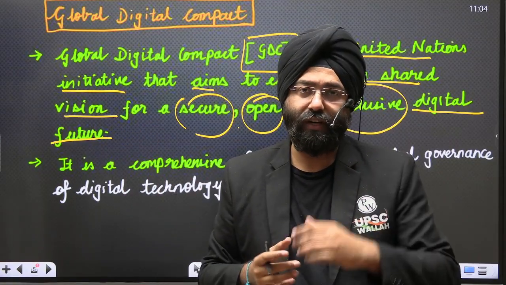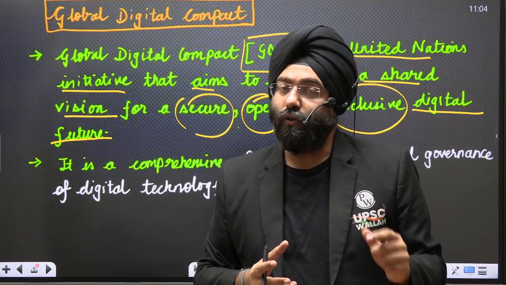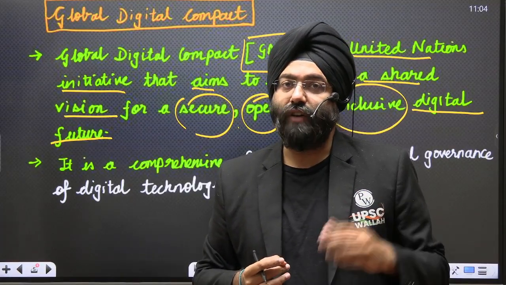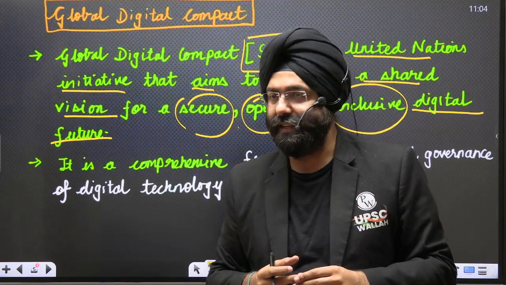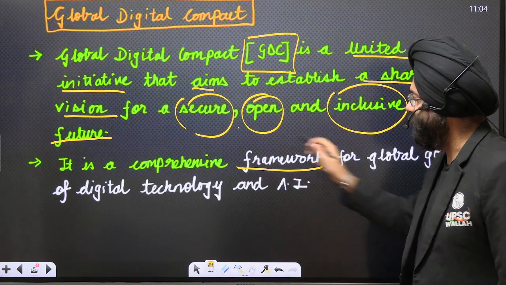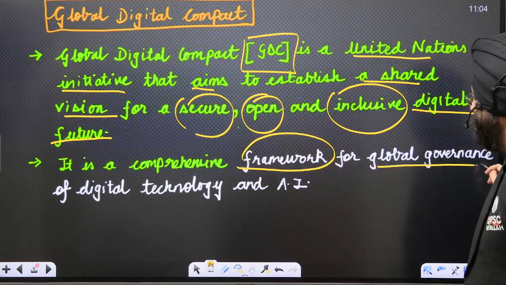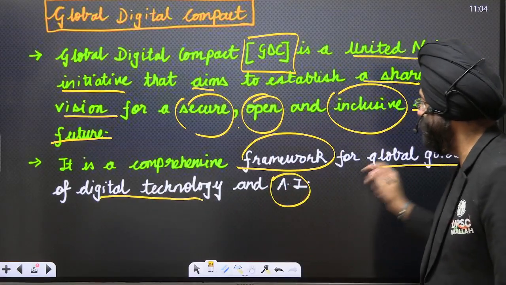For example, if you are right now seeing this video, you're benefiting from the access to these videos you have via YouTube. So this is again one of the mediums that we see. Now, it is a comprehensive framework for global governance for digital technology and AI. This is an important aspect.